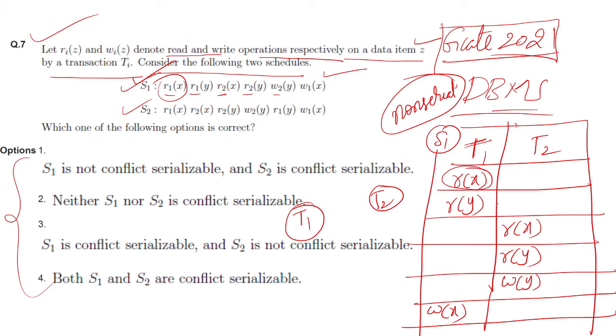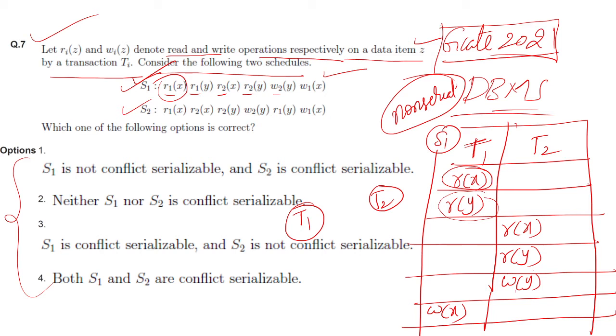Is there any conflicting pair for this read X of T1 in T2? For Rx there should be an operation on X only, and that should be a write operation. No write operation on X. That means there is no conflict for Rx. And read Y. Is there any conflicting pair in T2?